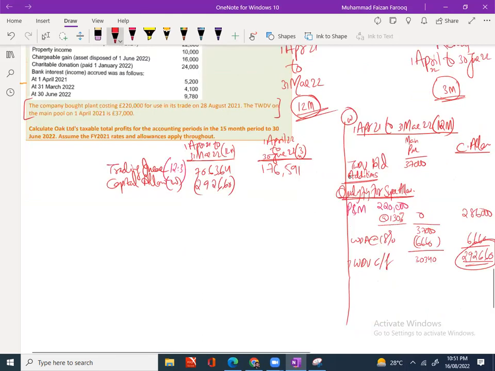But still I need to calculate for 3 months. In the 3 months they didn't buy anything, no addition, no disposal. So WDA 18% and it is 3 months. So how much?